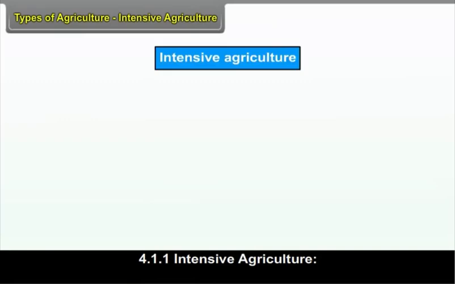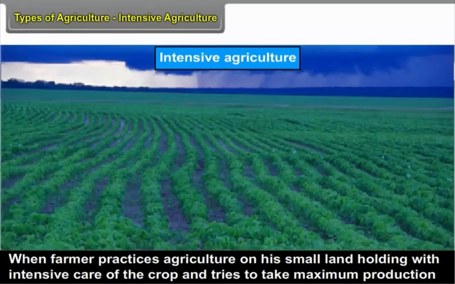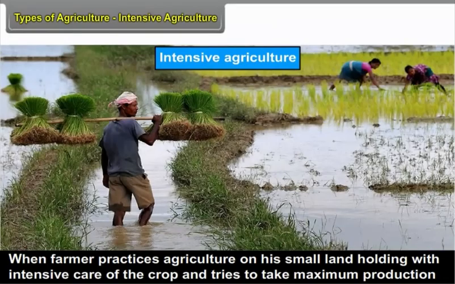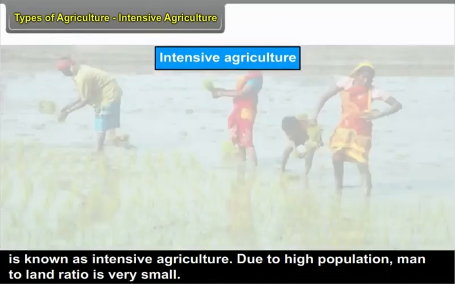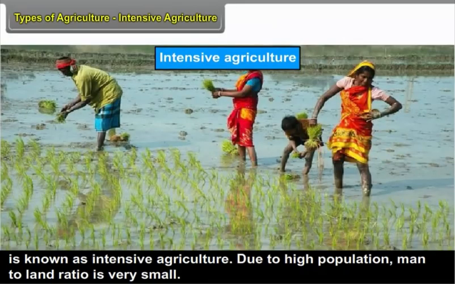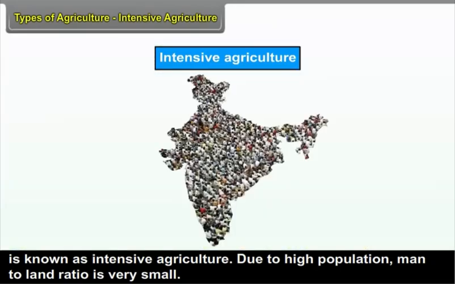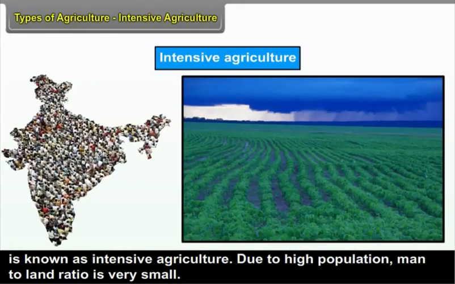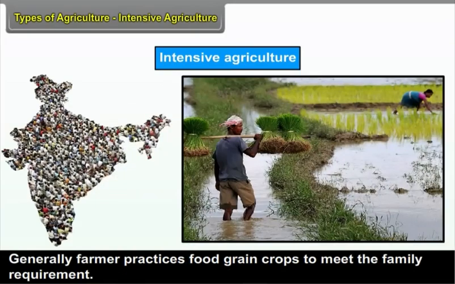Intensive agriculture. When a farmer practices agriculture on a small land holding with intensive care of the crop and tries to take maximum production, it is known as intensive agriculture. Due to high population, the man-to-land ratio is very small. Generally, the farmer practices food grain crops to meet the family requirement.